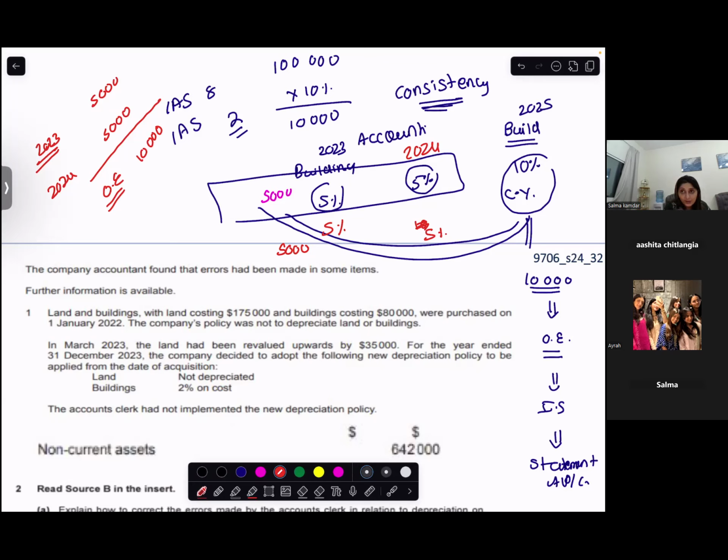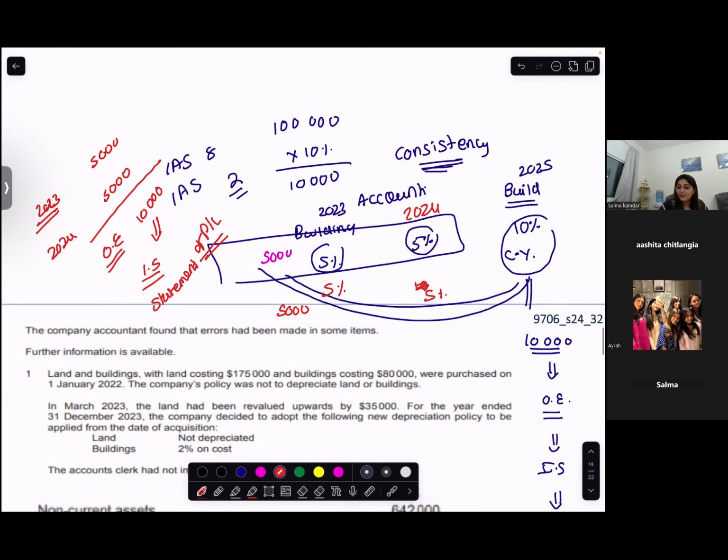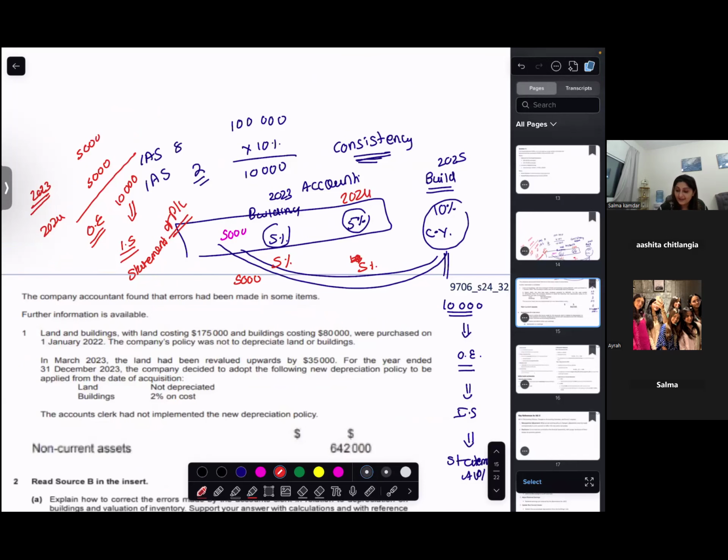But the problem over here is that I cannot write this other expenses in my income statement or statement of profit or loss. Why? Because of the matching principle. So the effect of this 10,000 I will give is, what will I do? I will remove this 10,000 from retained earnings.